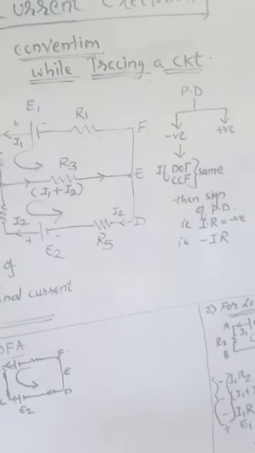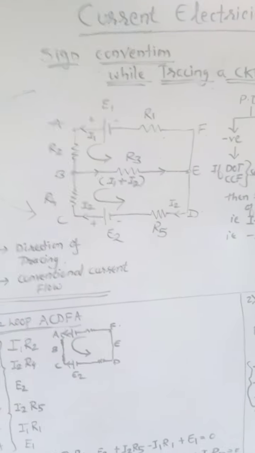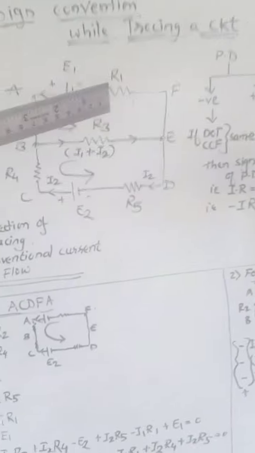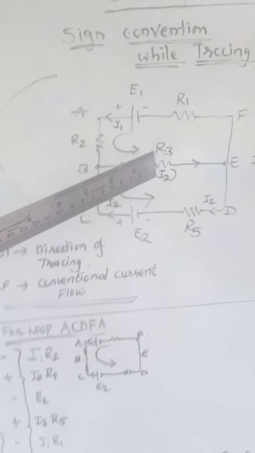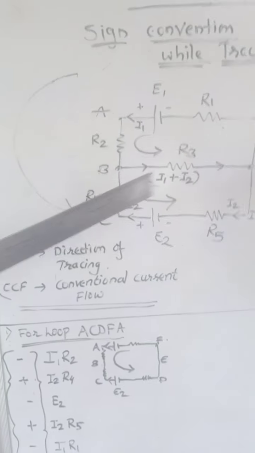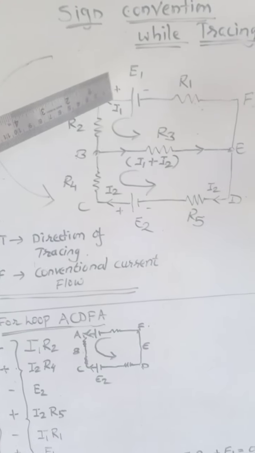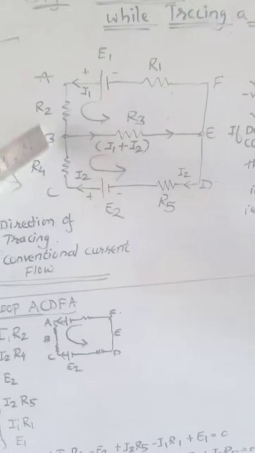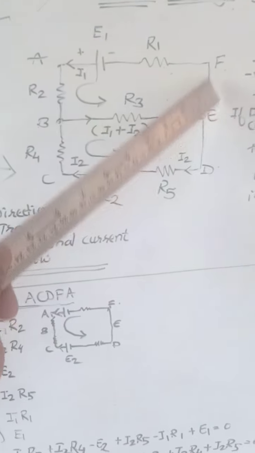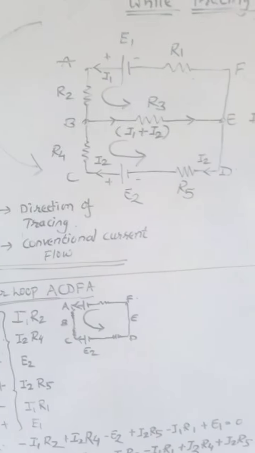Now we want to trace a circuit. Tracing a circuit means when you are going to consider the current flowing through the circuit in one direction, because here there are 3 loops. A, B, C, D, E, F, A is the outer loop.